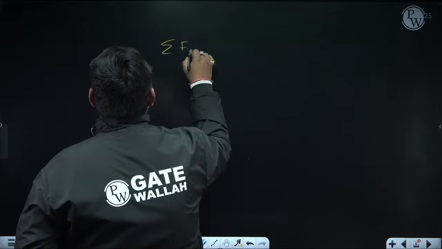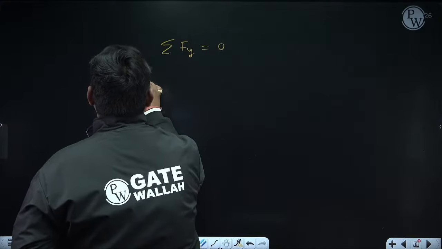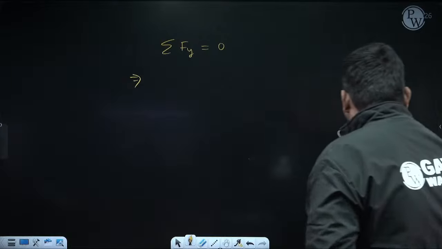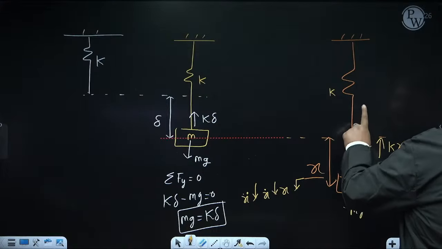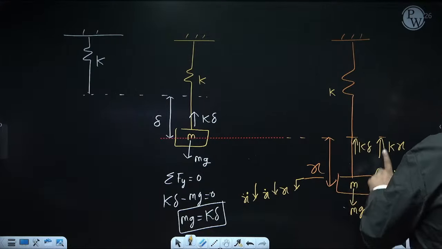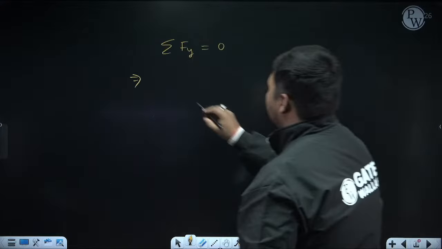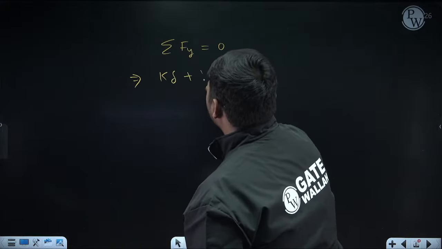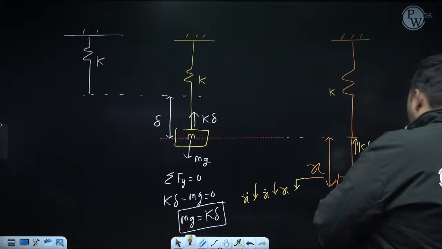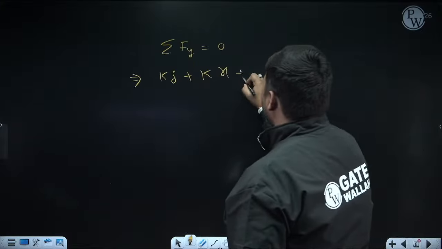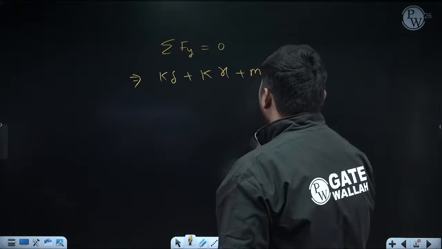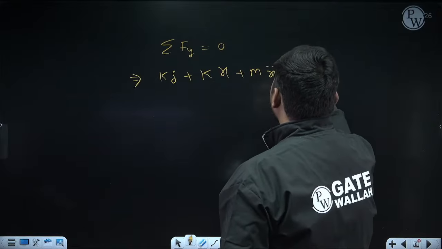So suppose in this displaced position I am using the summation of forces in y direction equal to 0. Suppose I am adding upward forces and subtracting downward ones. So see, k delta is upward, which I am adding, kx is also upward, which I am adding, and mx double dot is also upward, which I am adding, and mg is downward, which I am subtracting. So minus mg equal to 0.